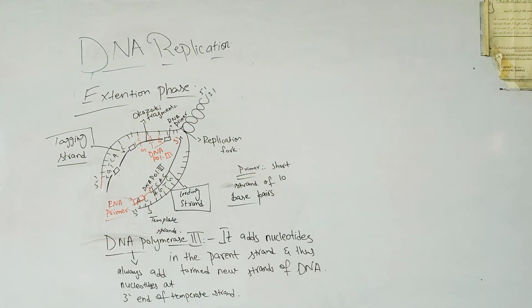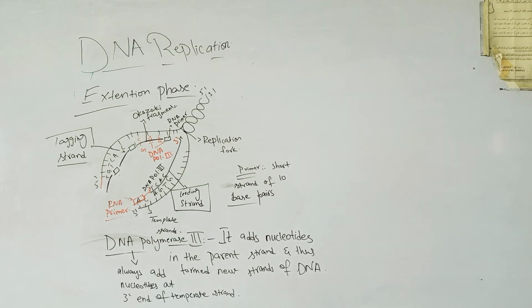So this is about the extension phase of DNA replication, in which DNA polymerase 3 is responsible for adding the nucleotides, and RNA polymerase is necessary for recognition of the 3' end of the template strand. A leading strand will be formed, which is a continuous strand, and a lagging strand will be formed, which is a fragmented or discontinuous strand of the newly synthesized DNA.